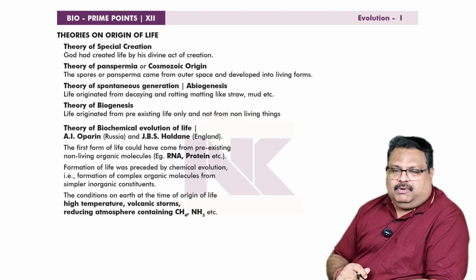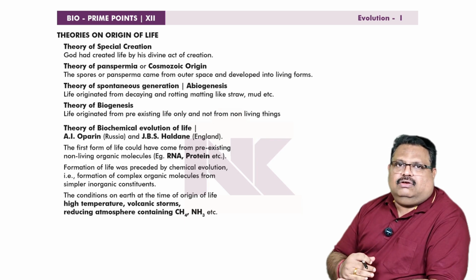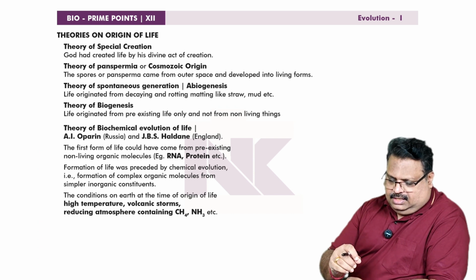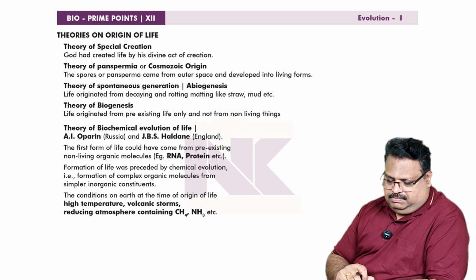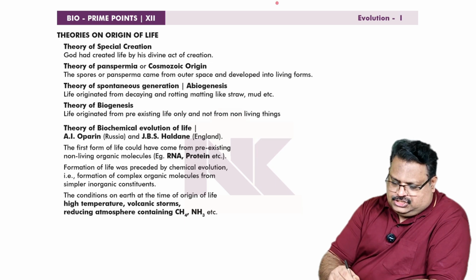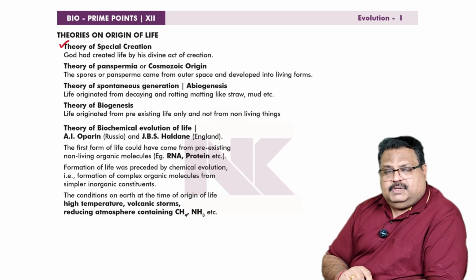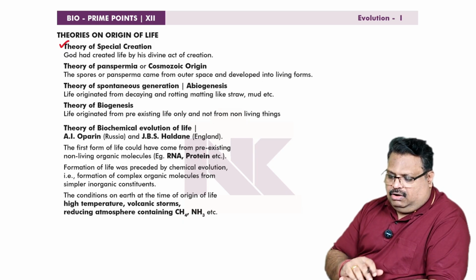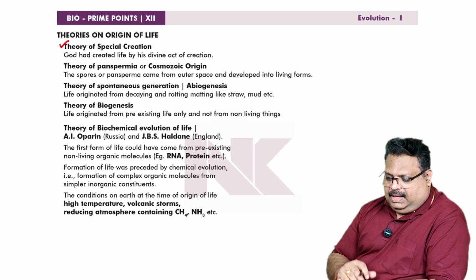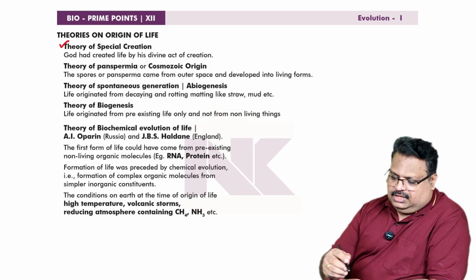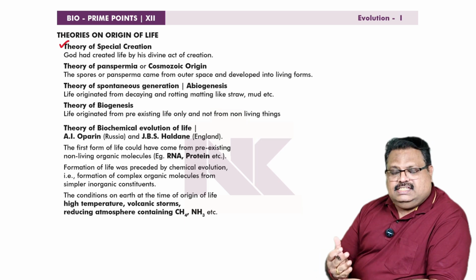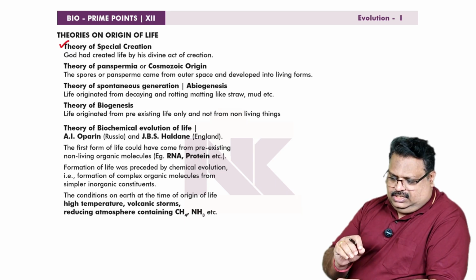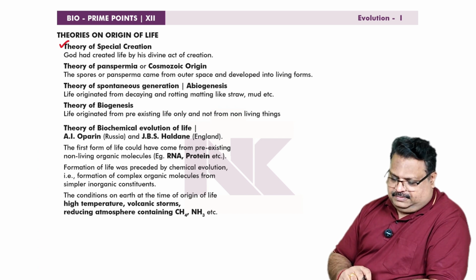Okay. The next bio prime point is the theories regarding the origin of life. There are various types of theories, assumptions, etc. In our textbook, there are some mentioning of some of them. The first one, theory of special creation. According to the special creation theory, God, the ultimate creator, had created all the life forms by his divine act of creation. That is why all living organisms are called creatures, and the process is called creation and the God is called creator. So this theory is called theory of special creation.